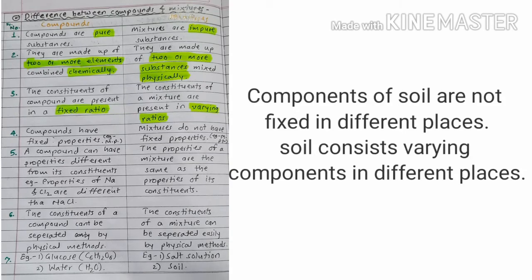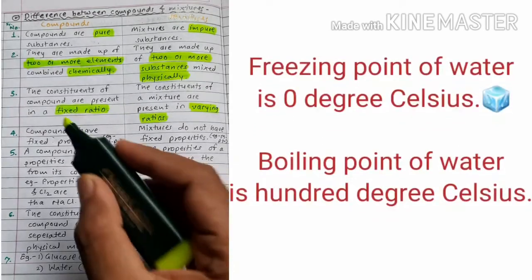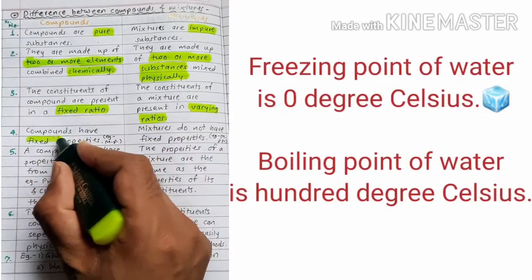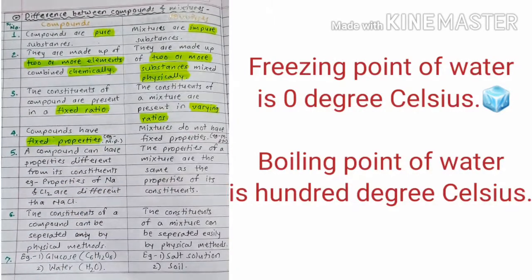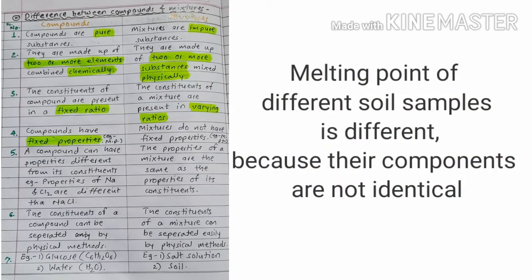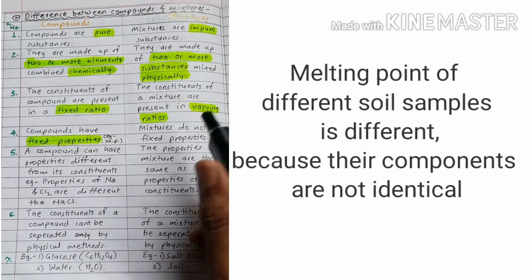Suppose certain components are present in a certain amount in one place, the same proportion of the components will not be there in another place. The next one, the properties of compounds are fixed. For example, water is a compound, and its melting point is fixed. Better to say, the freezing point of water is 0 degrees Celsius at 1 atmospheric pressure, irrespective of place. And the boiling point of water is also fixed, it is 100 degrees Celsius. So the properties of compounds are fixed, but that is not the case for mixtures. The properties of mixtures are not fixed.